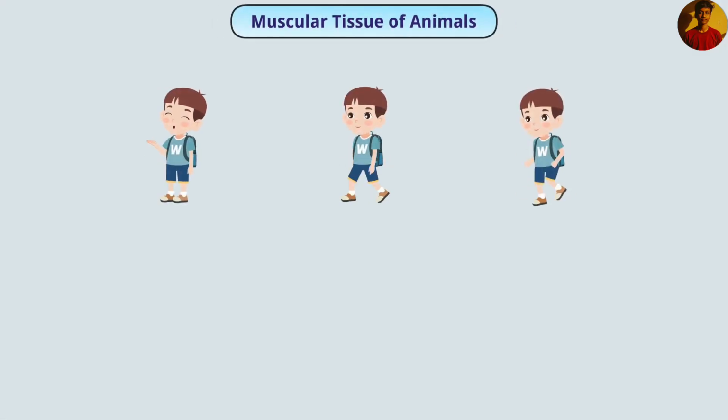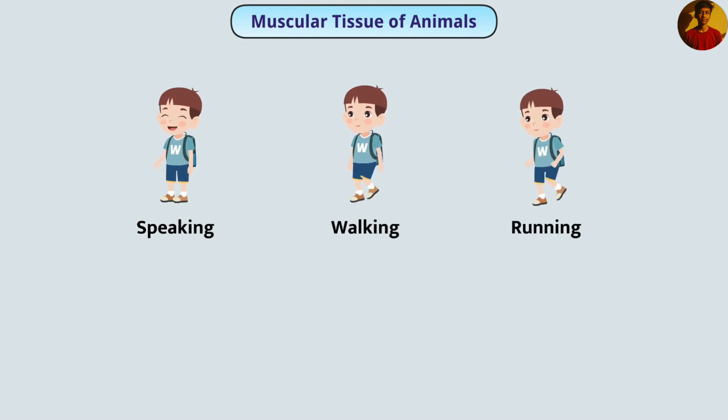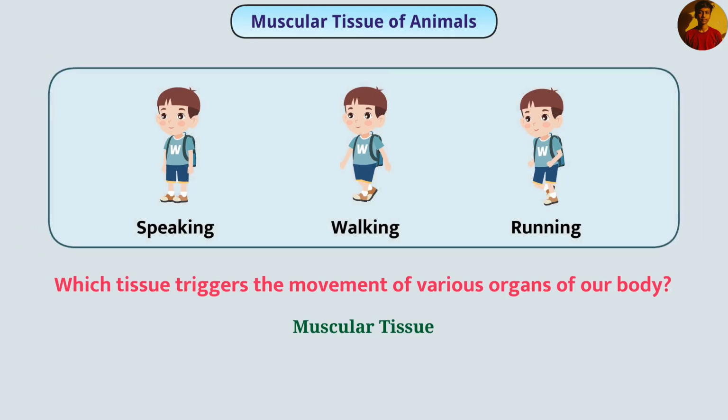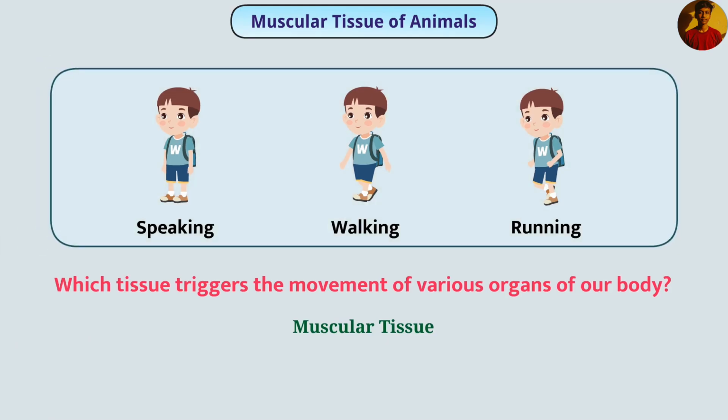In our daily lives, we perform different kinds of movements such as speaking, walking, running, etc. Can you tell which tissue triggers the movement of various organs of our body? Think. Right, muscular tissue triggers the movement of various organs of our body. Let us understand by an activity how muscle tissue triggers the movement of various organs of our body.